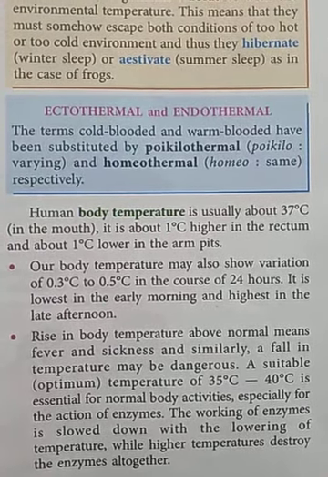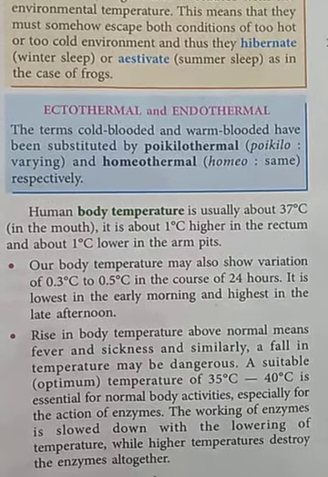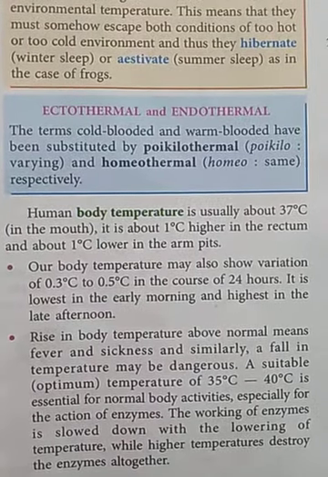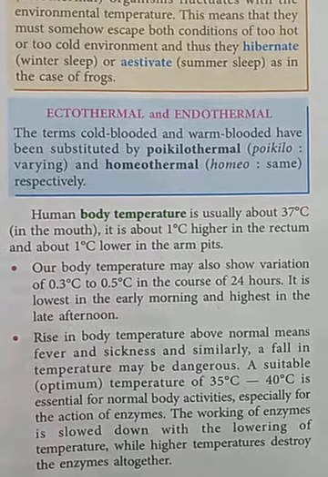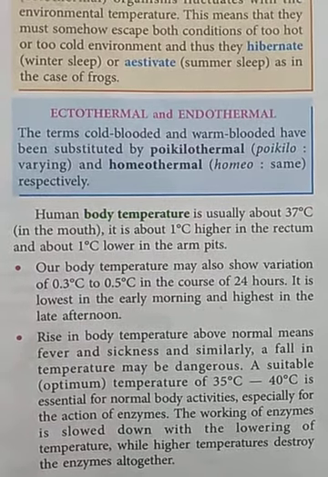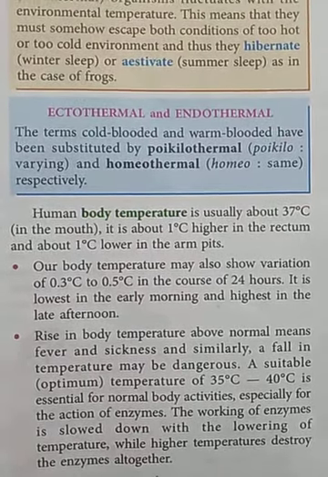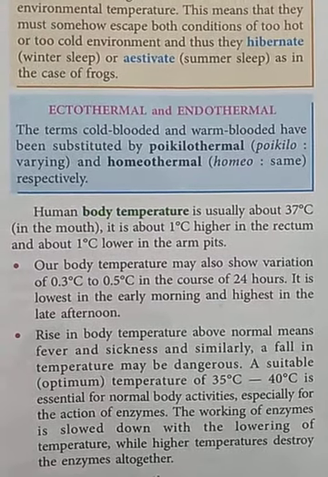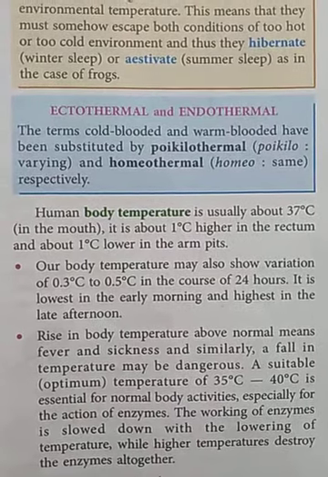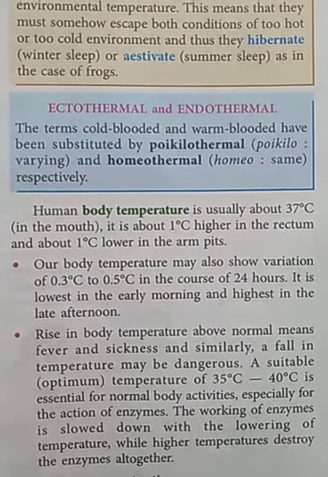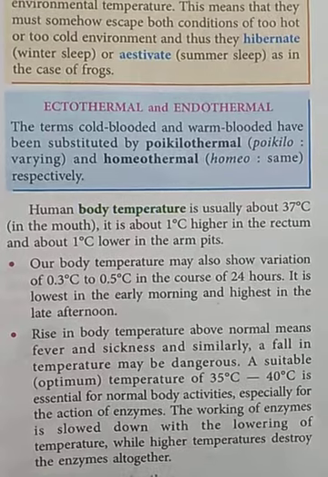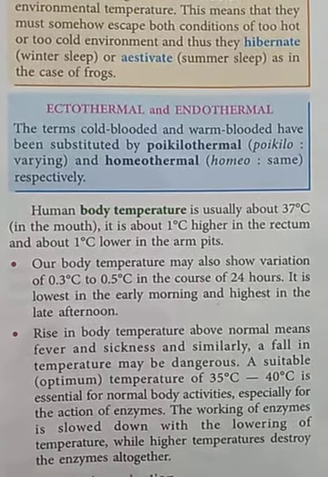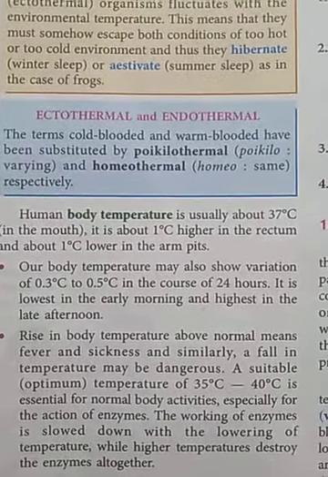Because if the temperature is too high, then it destroys the enzymes, and if the temperature is very low, then it also affects the working of enzymes, because at a low temperature the enzymes will not work properly, their working will be slowed down. So a normal range of body temperature, that is 35 degrees Celsius to 40 degrees Celsius, is essential for normal body activities.